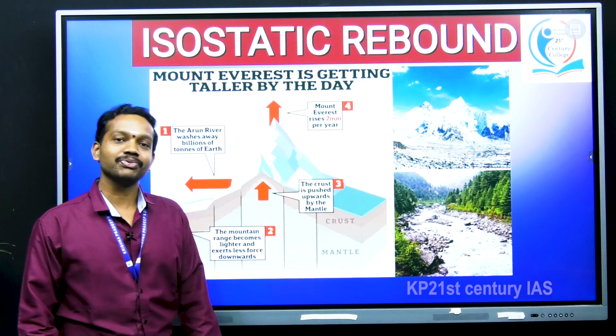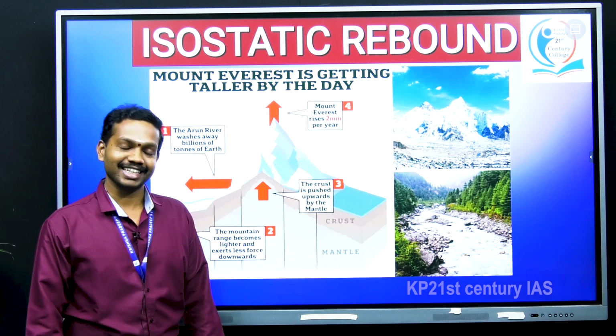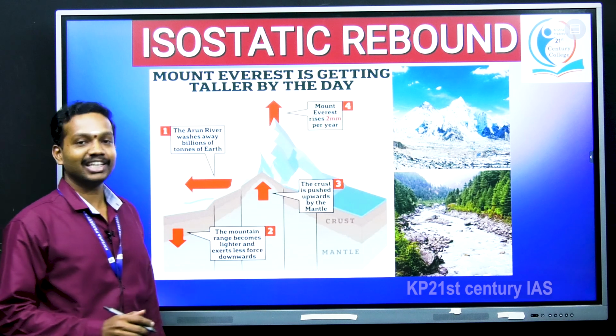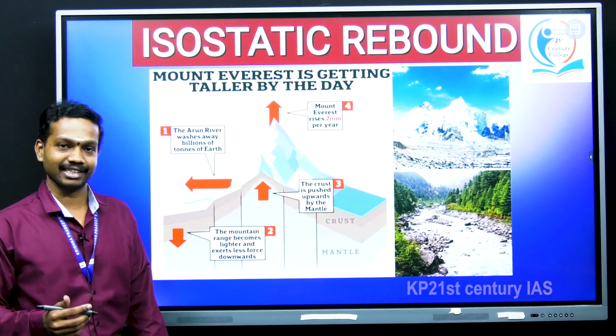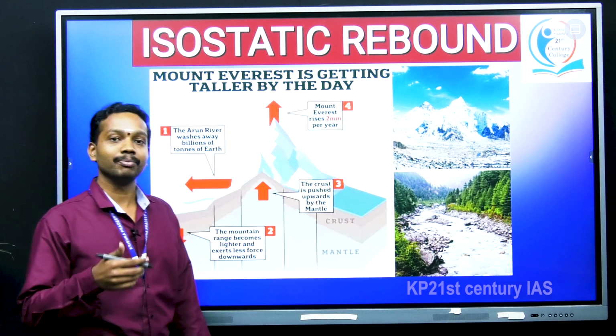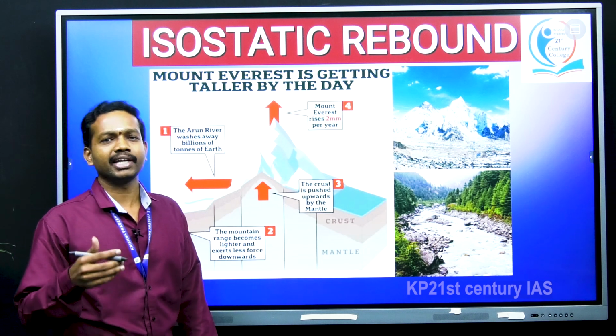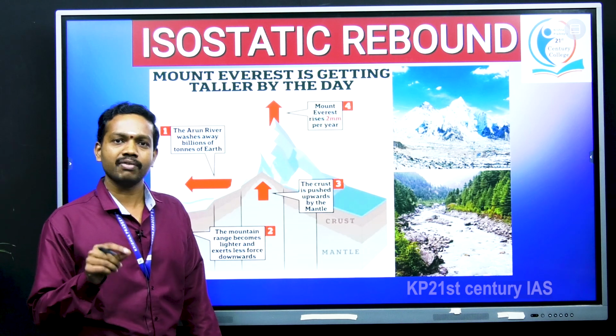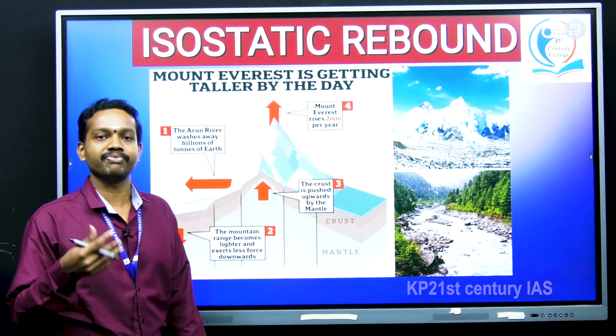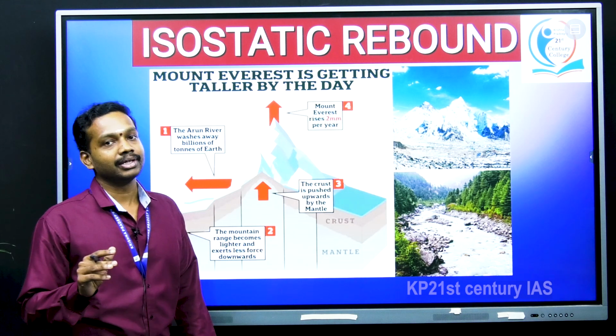Do you know the height of Mount Everest? Yes, you got it right. It is 8,848 meters, which means approximately more than 8 kilometers from mean sea level. Then you might have a question, why are geographers teaching basic facts in this particular session?